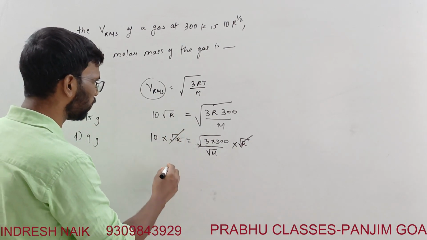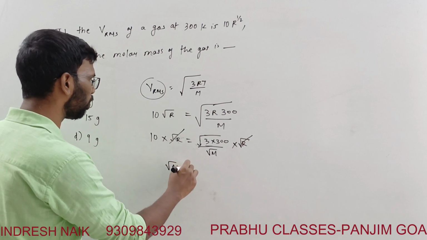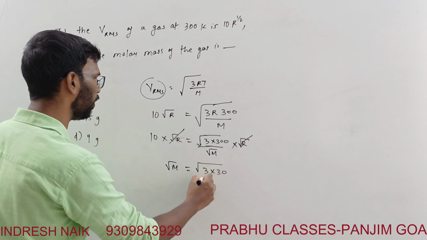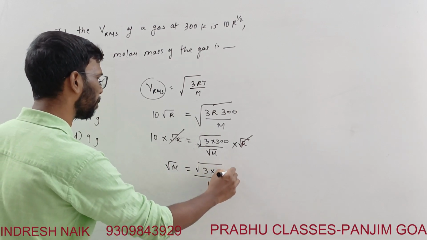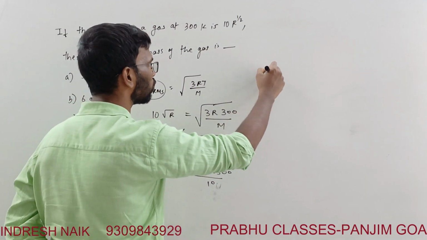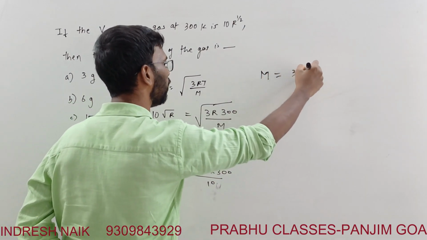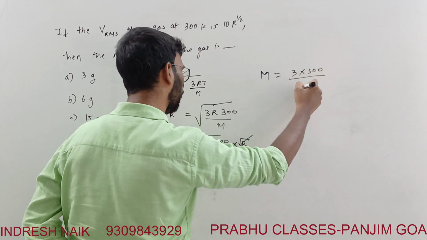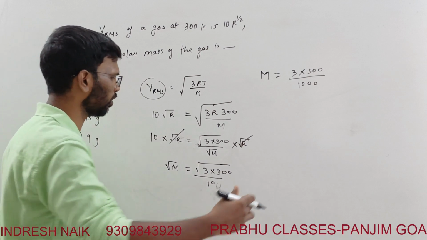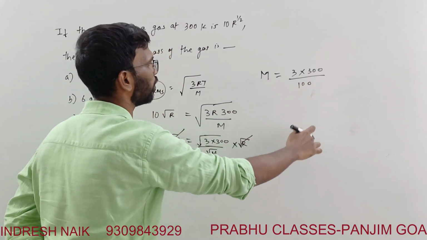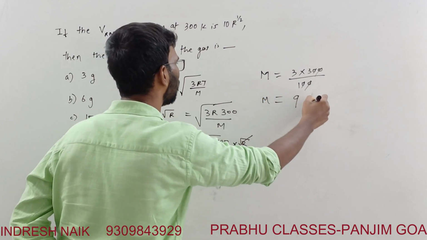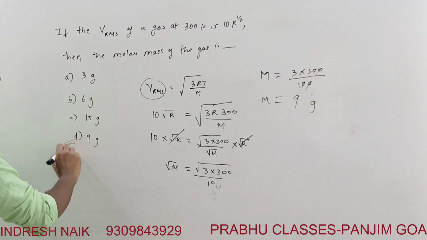What remains is 10 equals square root of 3 into 300 divided by M. Take squares on both sides, so the molar mass is 3 into 300 divided by 10 squared. 10 squared is 100. So the molar mass is 9 gram. The answer is option D.